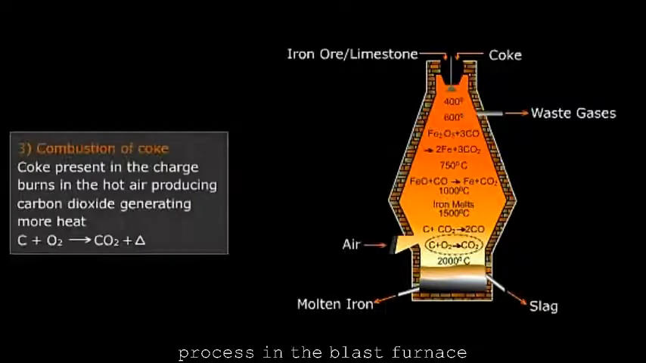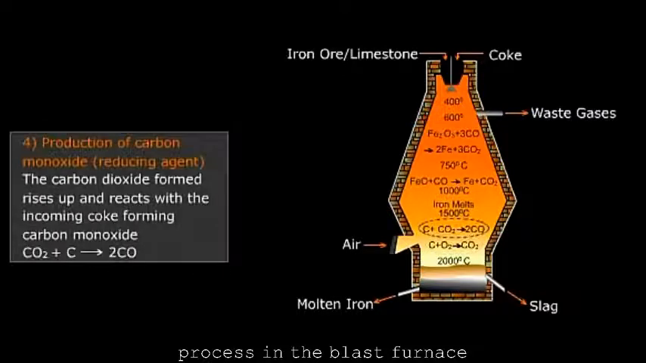Combustion of coke. Coke present in the charge burns in the hot air, producing carbon dioxide, generating more heat. Production of carbon monoxide, the reducing agent. The carbon dioxide formed rises up and reacts with the incoming coke, forming carbon monoxide.